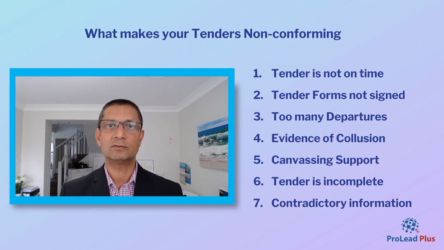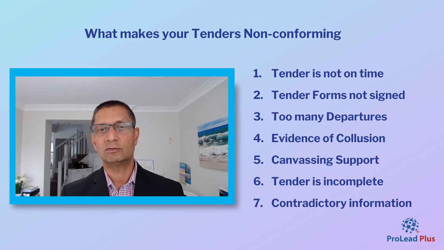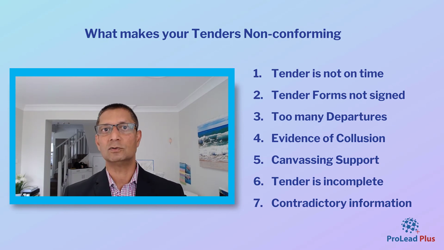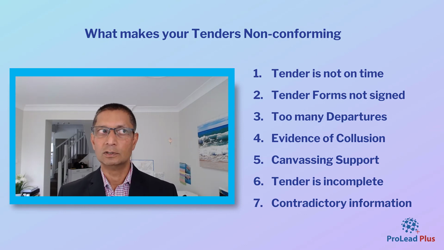So make sure that they're thoroughly checked and there is no information that contradicts one another, whether it be as a result of a poor copy and paste job, or as a result of one person doing one section of the tender response and another person doing another part, and both of them are talking about two different things. Council will straight away look at it and say, well, I don't know whether they're offering this or that, or whether they're offering it to our council or another council.